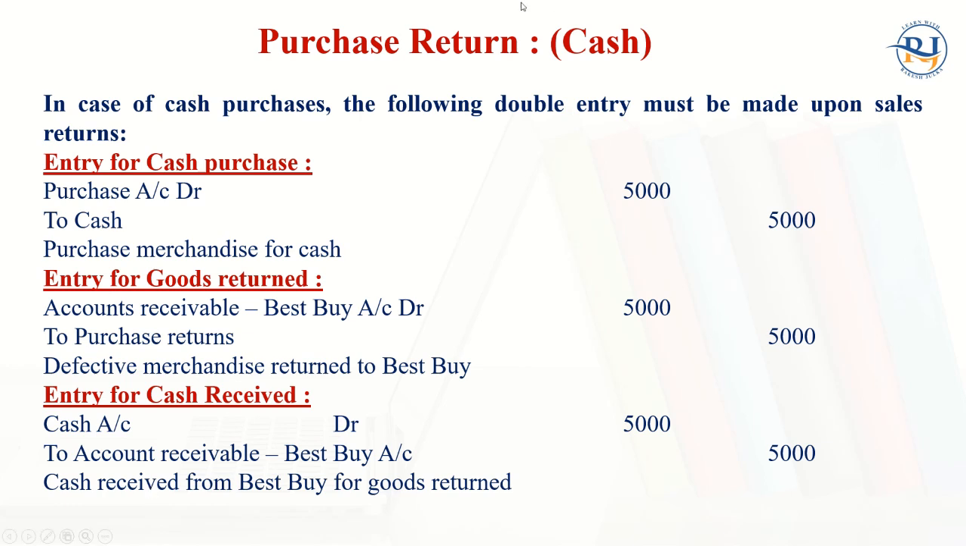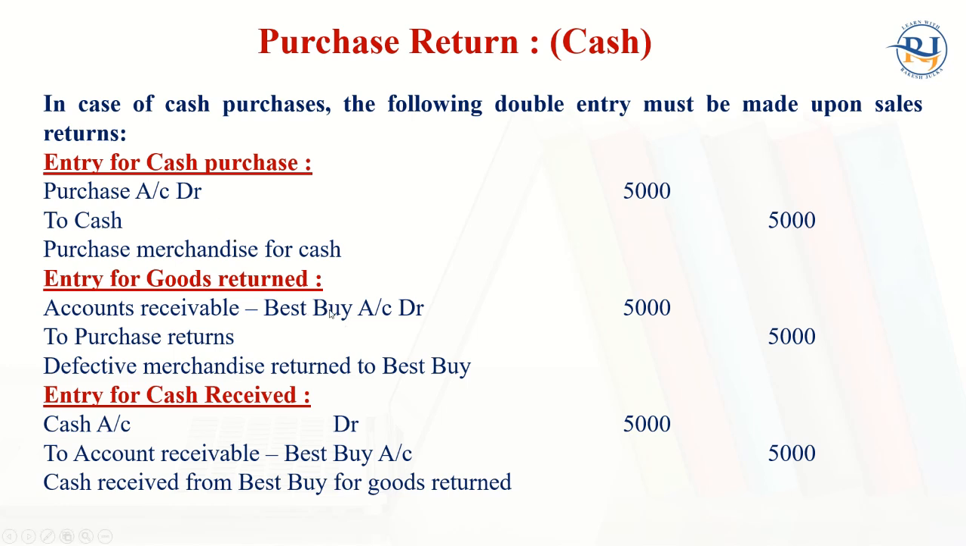Now, purchase return. In the case of a cash purchase, the following double entry must be made upon the return. One more example. The entry for the cash purchase will be purchase account debit to cash. It means that we have received goods and cash is paid. Now, return of goods. Accounts receivable. In this case, what is happening? Accounts receivable will be the Best Buy account debit. So this is the second entry that we are going to do here.